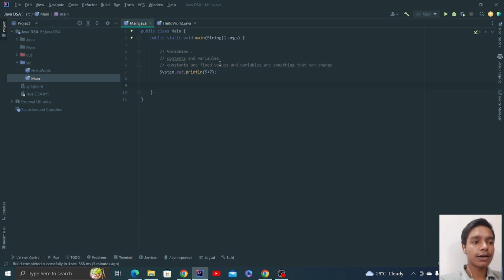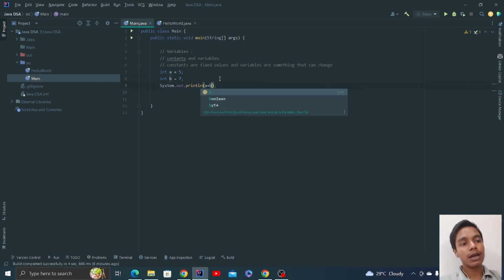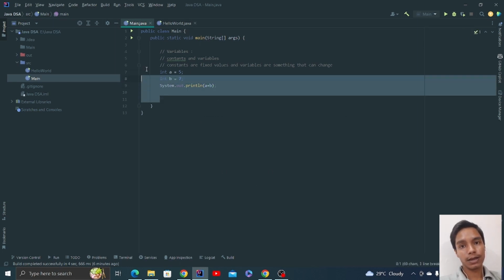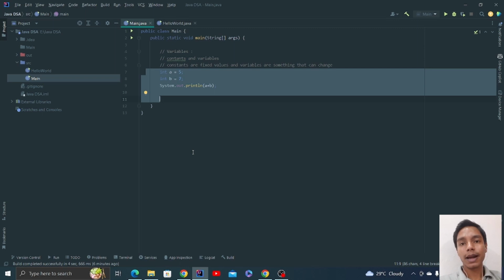Okay, we can just refer to that name. So if we do it something like this, that we say int a is equal to 5 and int b is equal to 7, and then we just say a and b. So now this is a much better way to implement your code, right?